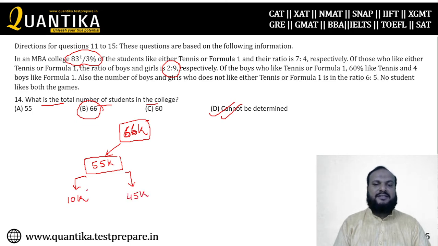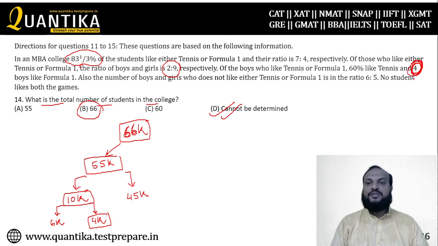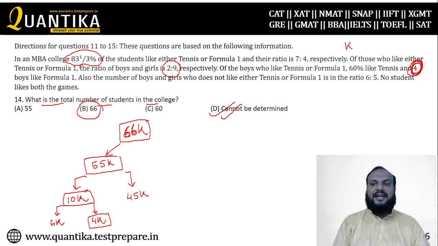Now out of this, 60% of boys play tennis. So again division, 6k play tennis, that means 4k play Formula 1. Now this 4k is given as 4 in the question, and that was the key I was talking about. Remember, in the beginning I was talking about how any set that comes in the XGMT has a key in it. What is that key? The key is this.